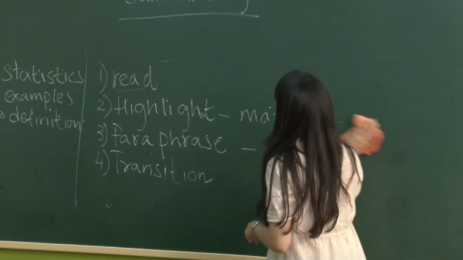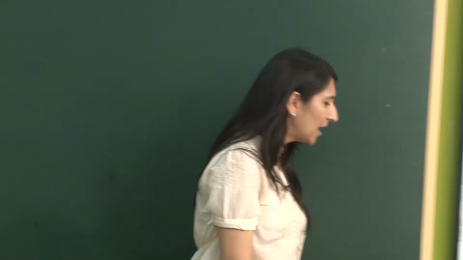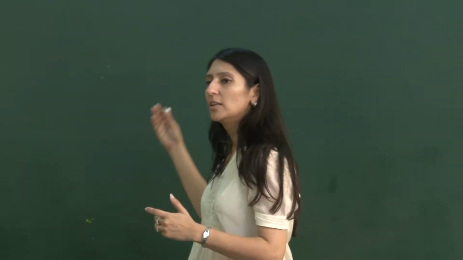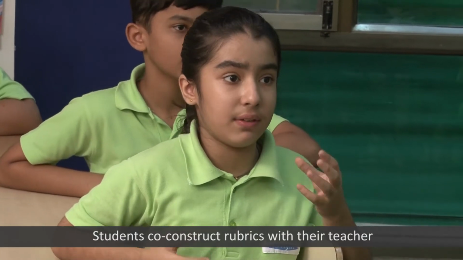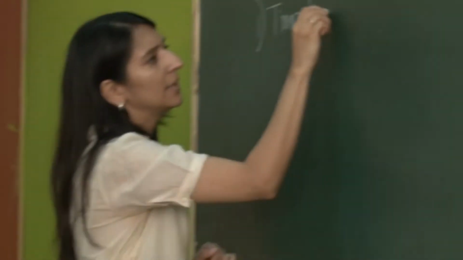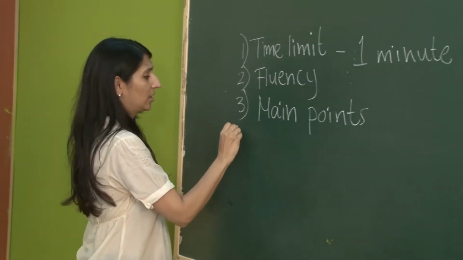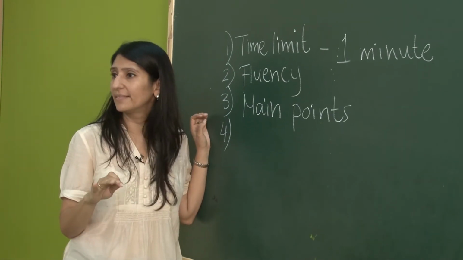Now for this, we had to construct the criteria again. If we are the audience and if we are to give feedback to our peers on the news that they read out, what should we keep in mind? We have to look at the time limit that we have given and whether they have done it in one minute. Time limit. At the same time, what do we look out for as what shouldn't be there?